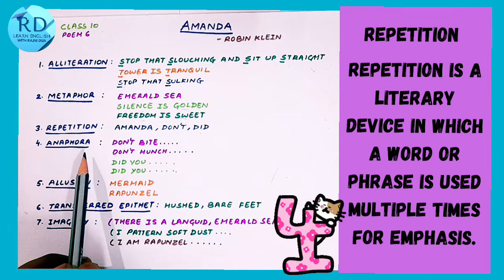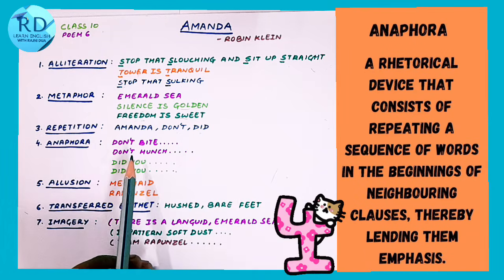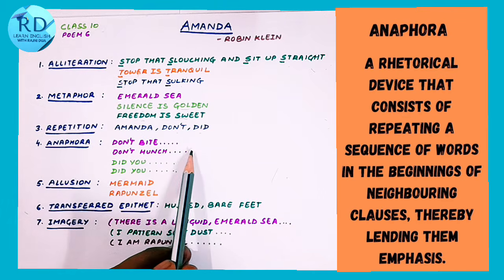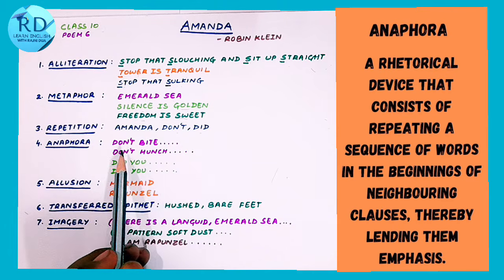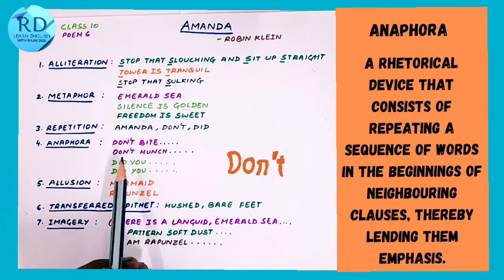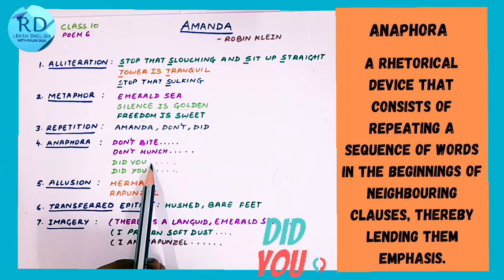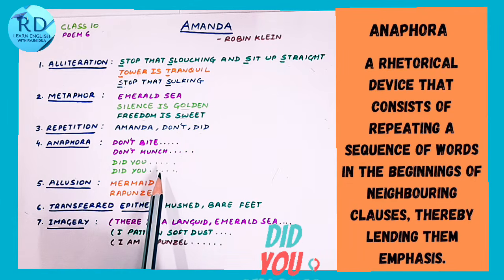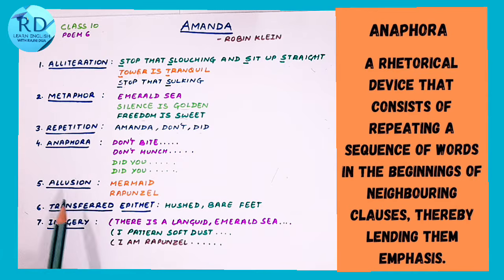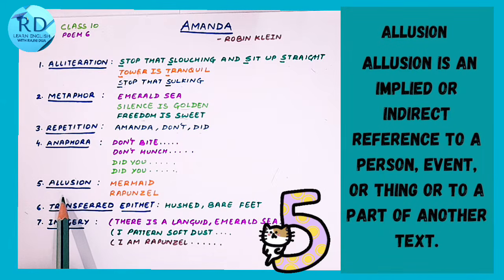Fourth poetic device is anaphora. Anaphora is repetition of the initial words of phrases of a sentence. So when lines begin with a similar kind of structure, for example, don't bite your nails, don't hunch your shoulder, did you finish your homework, did you polish your shoes? So that is anaphora.